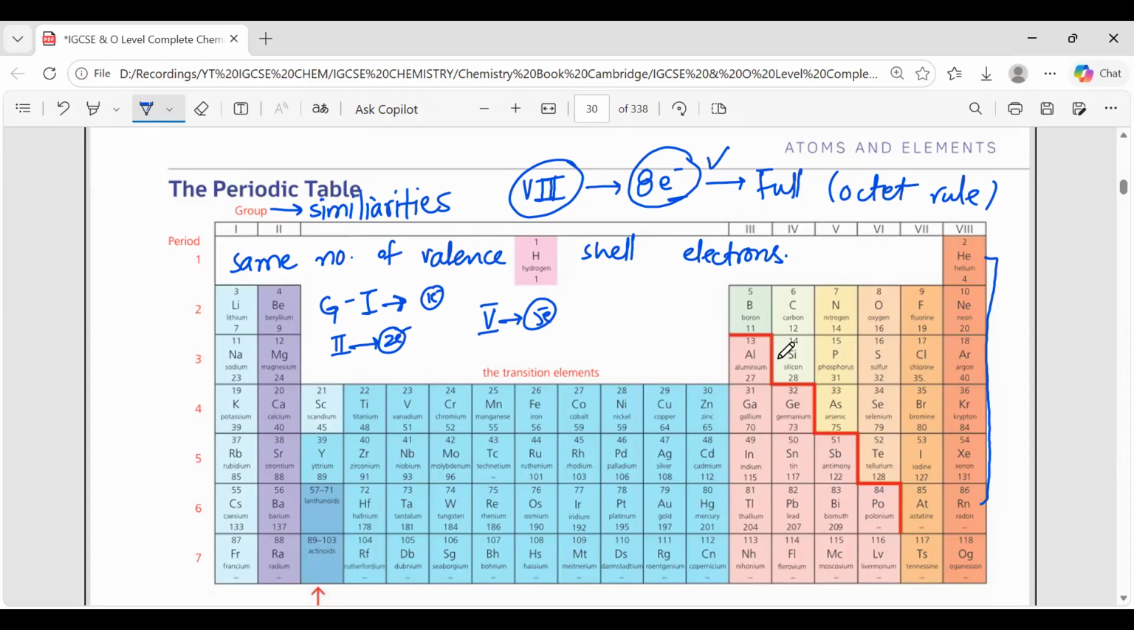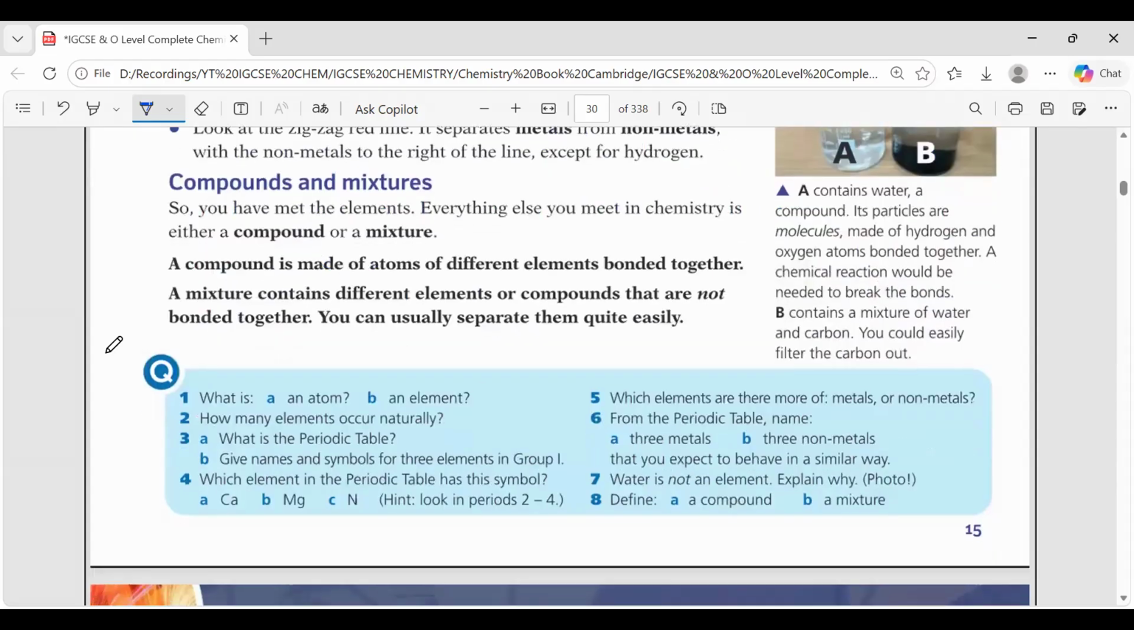Then we discussed the difference between compound and mixture. As I was telling you, a compound is made up of atoms of different elements. For example, we have hydrogen and we have oxygen. We combine these two, and water will form. So the elements combine and they form a compound.